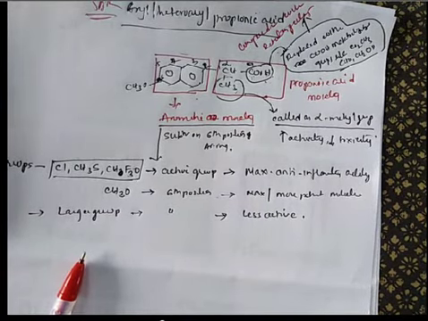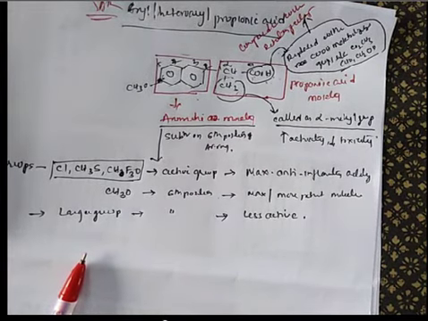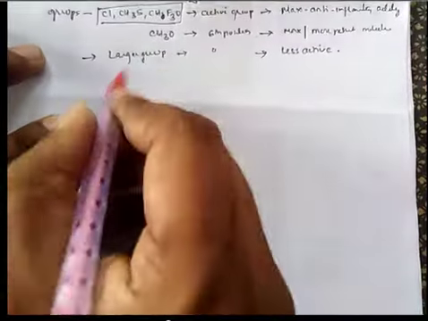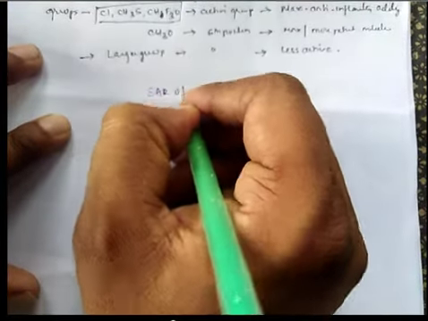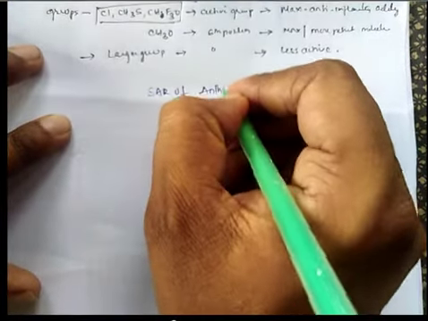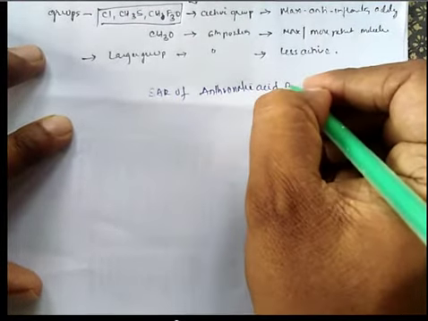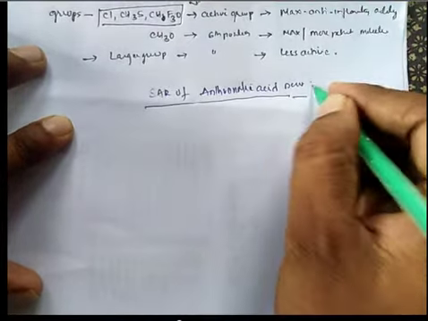Next we will discuss anthranilic acids. Okay, so anthranilic acids. SAR of anthranilic acid derivatives.